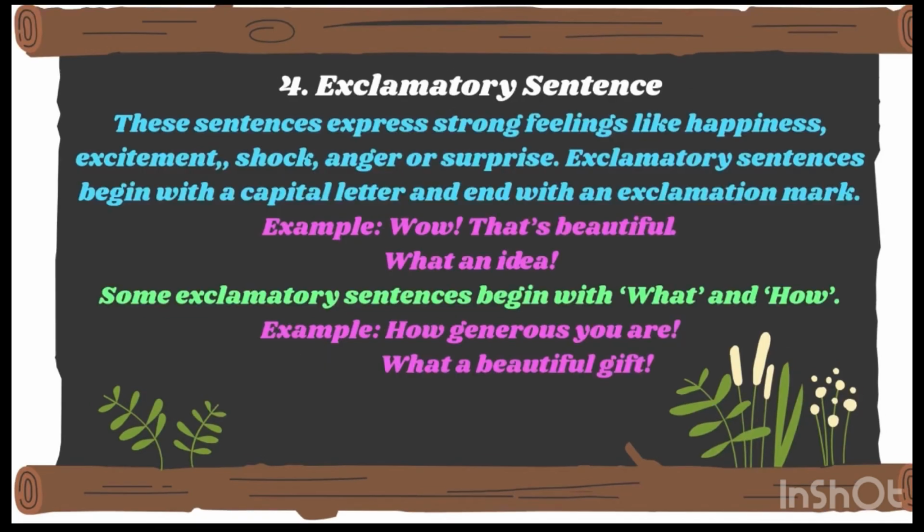Next up, we have exclamatory sentences. These sentences express feelings like happiness, excitement, shock, anger, or surprise. Exclamatory sentences begin with a capital letter and they end with an exclamation mark. For example, wow, that's beautiful. What an idea. Here, I want to bring your attention to the first sentence. Here, the exclamation mark comes after the interjection wow, and it does not come at the end.